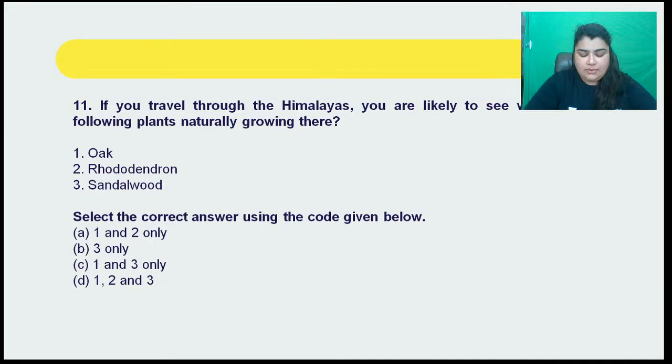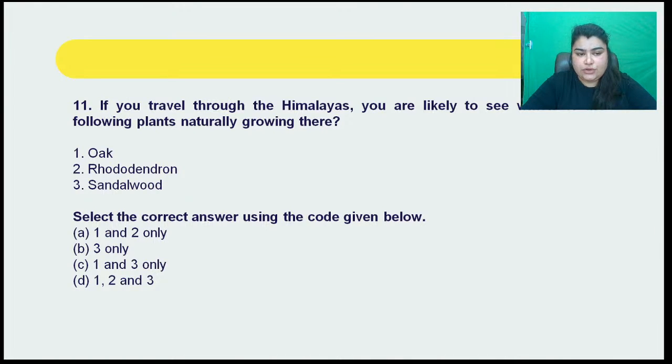All right. Now coming to question number 11, what does it say? It says, if you travel through the Himalayas, you are likely to see which of the following plants growing naturally there? You are given a few options over here. Firstly, oak. Secondly, rhododendron.